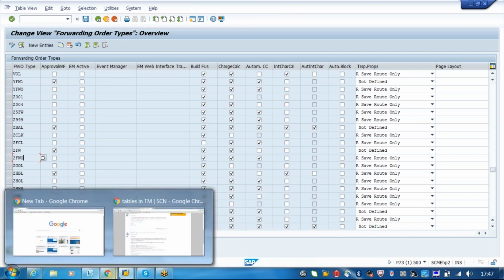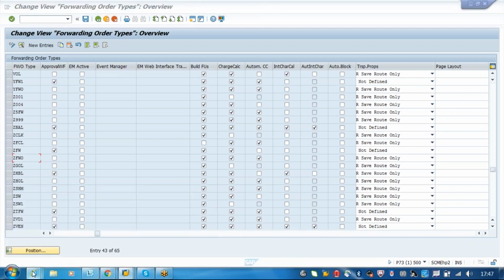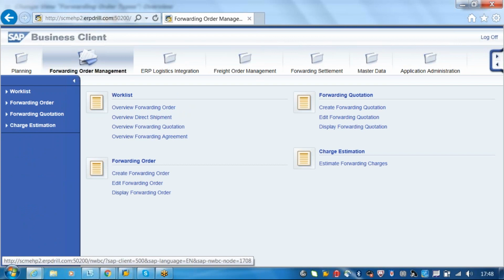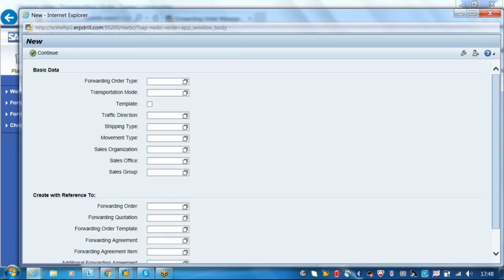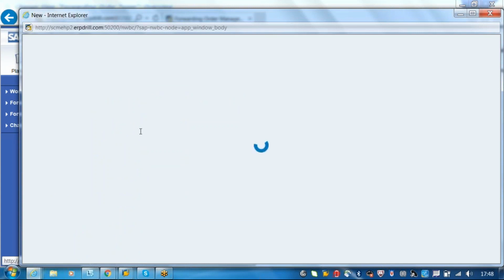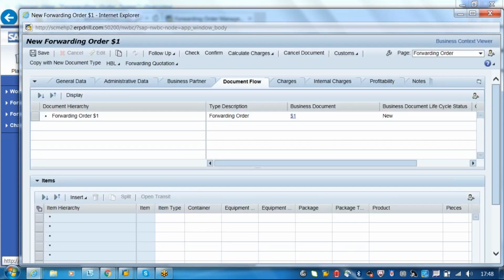So now what I will do is create a freight order. Paste the JWO. I'll enter this item type.